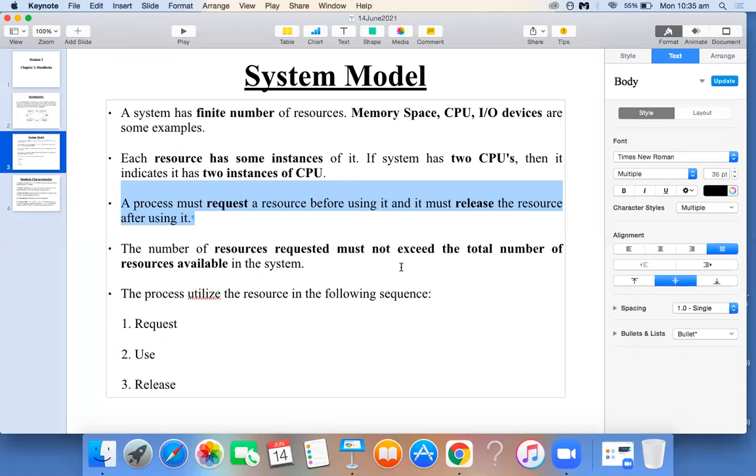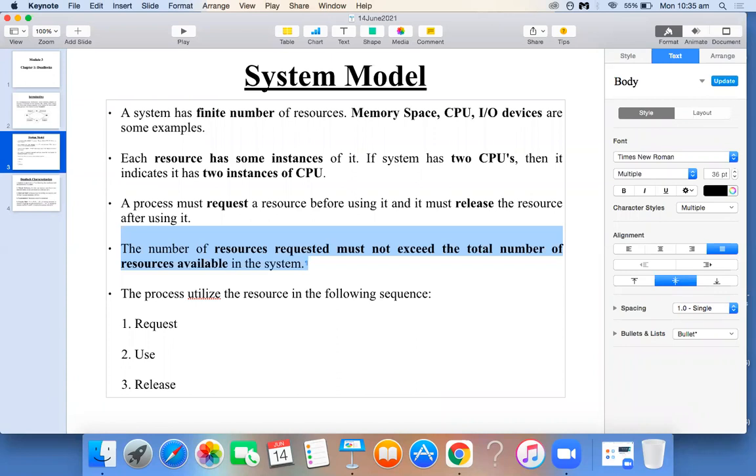Next, one more thing. In our system, no program or process will request a resource which exceeds the limit. For example, if we have 2 CPUs in our computer system, any program which wants to execute cannot ask for 3 CPUs, because the maximum limit of your CPUs is only 2. So that's what the fourth point says.